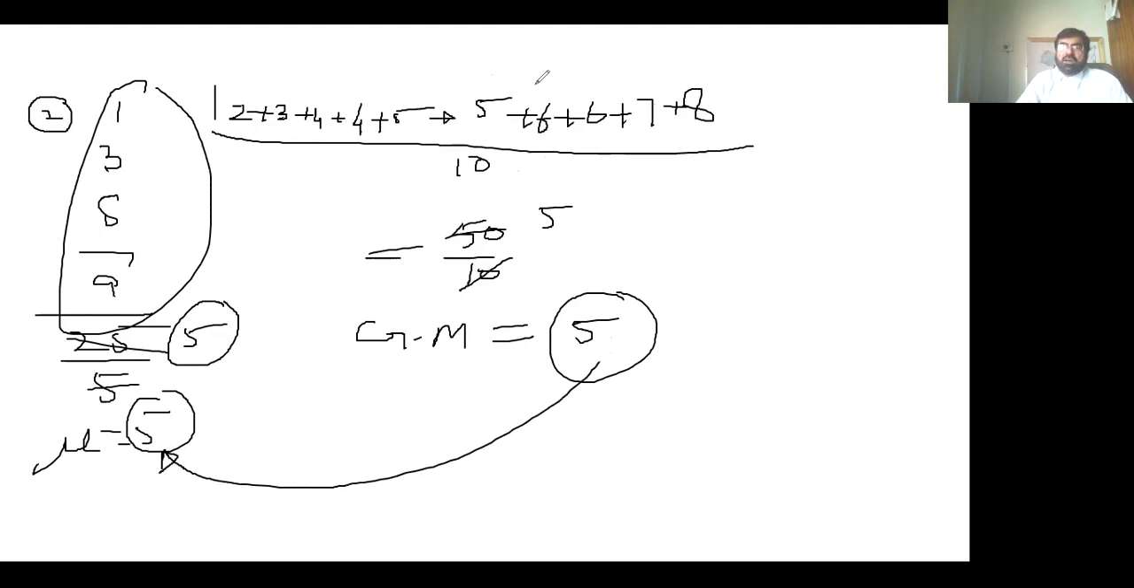Now let's do the third point, and the third point is measure of variability. Measure of variability means the variance and the standard deviation. So we do it: 1, 3, 5, 7, and 9. If we calculate the mean, mu is equal to 5. We have already done it.